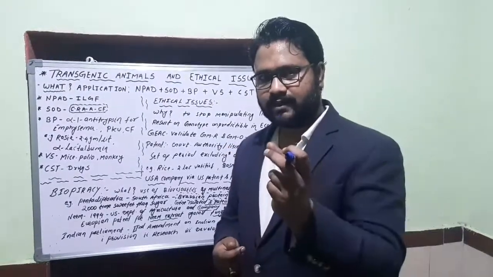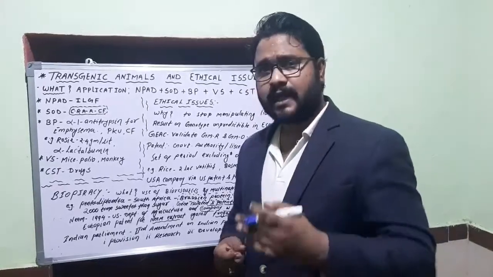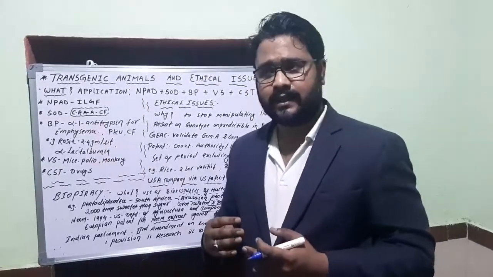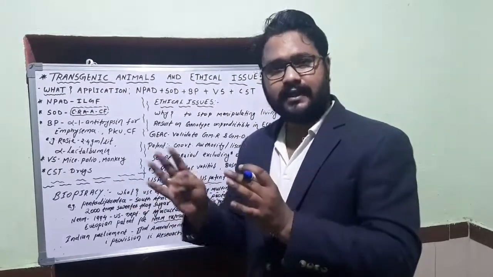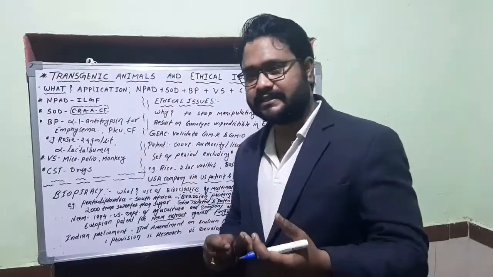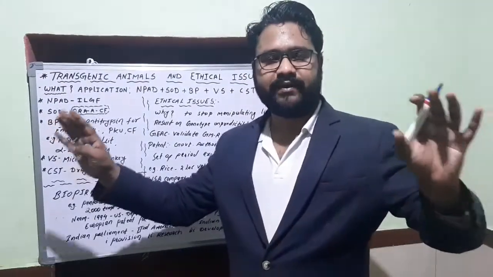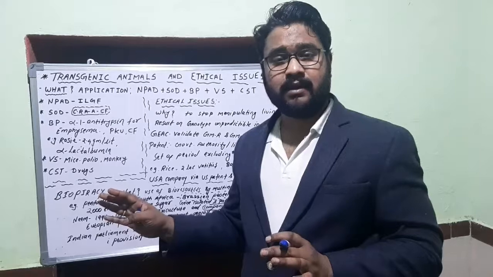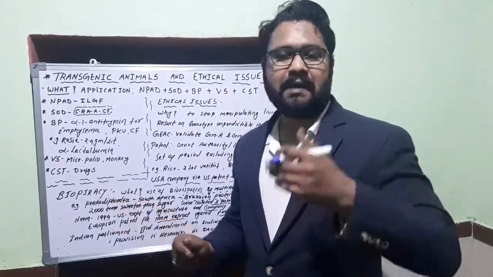Now what is the aspect? Developed countries are more educated and they are more ahead in research and the genetic system knowledge of organisms. On the other side of the coin, developing countries are rich with the biodiversity of different plants, animals and organisms, but there the research system and the knowledge is not up to the mark.